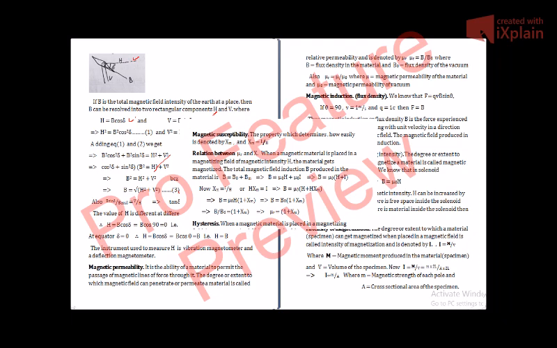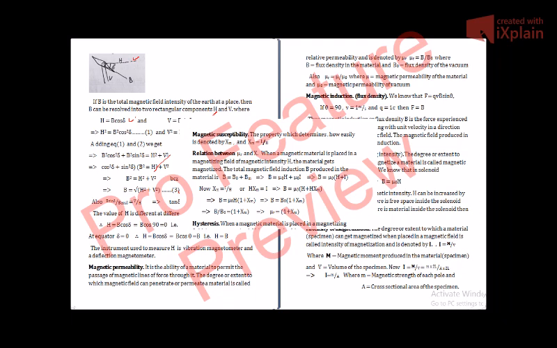What does susceptibility mean? How easily a substance can get magnetized. Some substances get easily magnetized, some do not get easily magnetized. So one which gets easily magnetized has more susceptibility compared to the one which does not easily get magnetized. And if a substance does not get magnetized at all, then its susceptibility is zero.